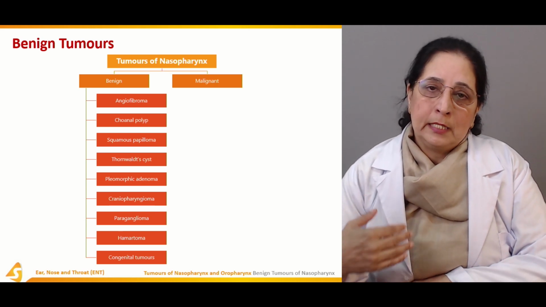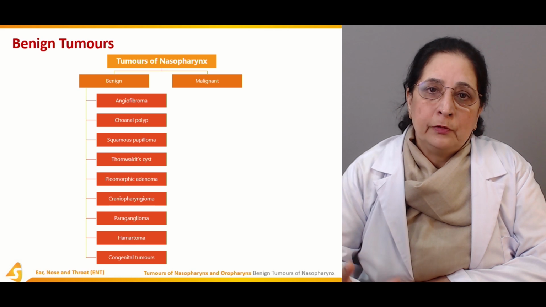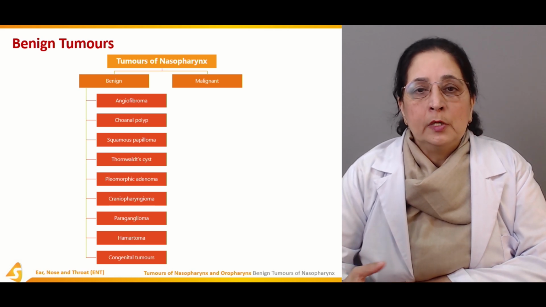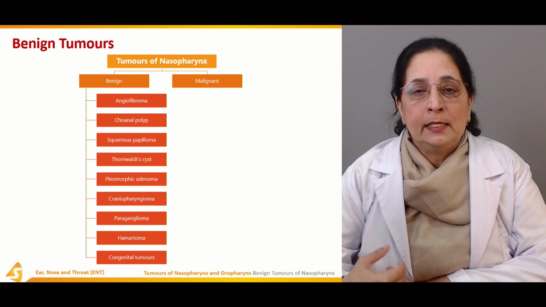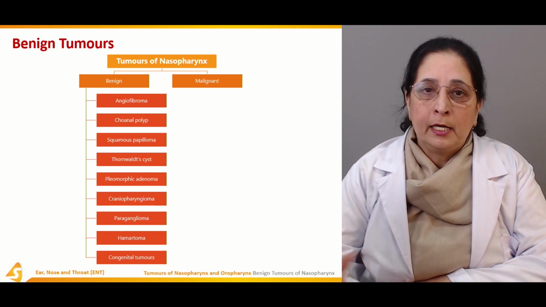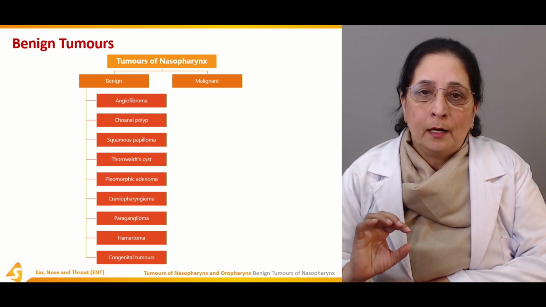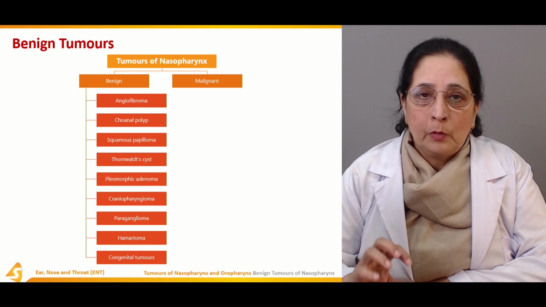Then let's go over some malignant tumors of the nasopharynx. Malignant tumors metastasize, they have the ability to spread to distant sites, they are more destructive, with poor prognosis.